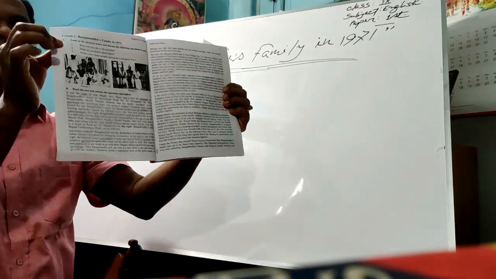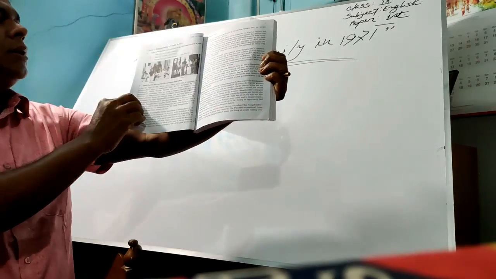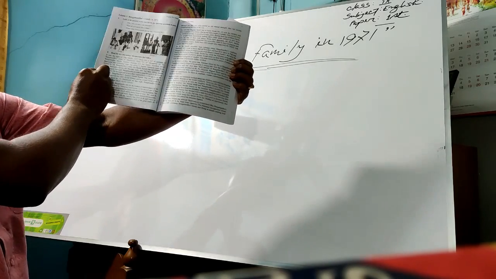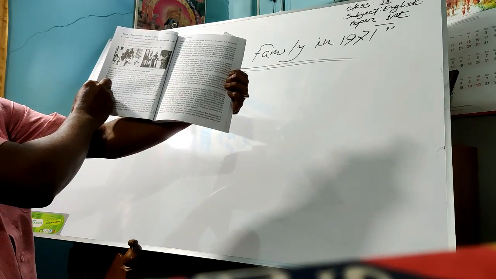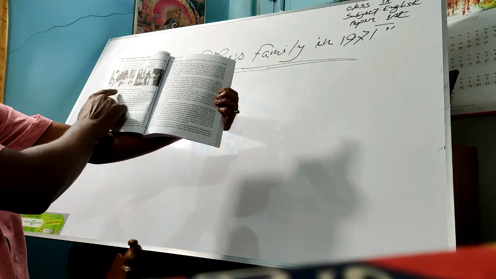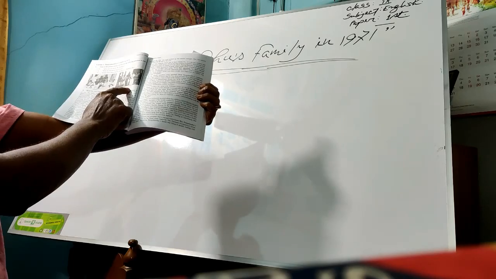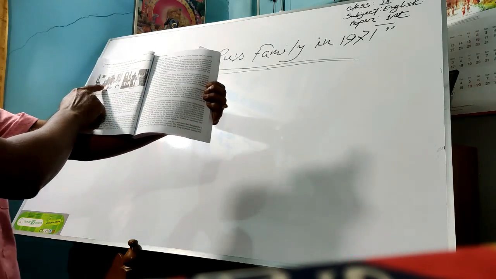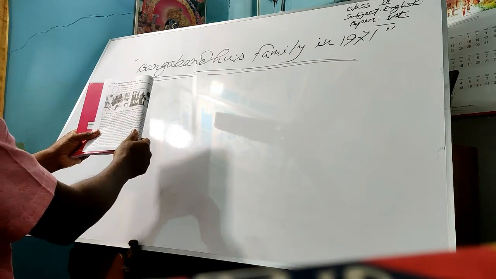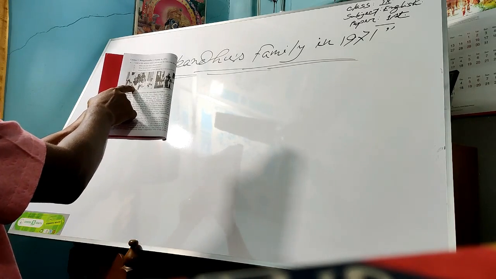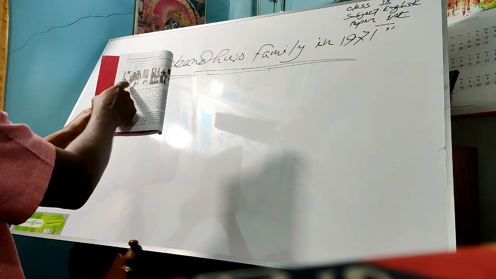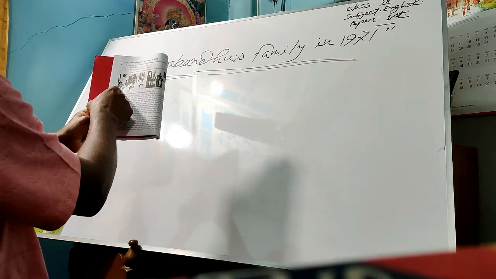This is page number 2. What are you watching here? Students, here we are watching 2 pictures, and all the pictures are about the family of Bangabandhu Sheikh Mujibur Rahman. Here is the first picture and there is the second picture. In the first picture, if we carefully look here, students, we will find that this is the picture of Bangabandhu Sheikh Mujibur Rahman. This is the father of Bangabandhu Sheikh Mujibur Rahman, Sheikh Lutfur Rahman.